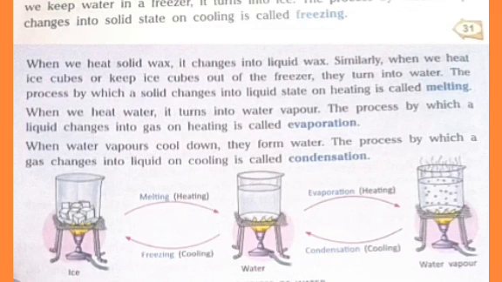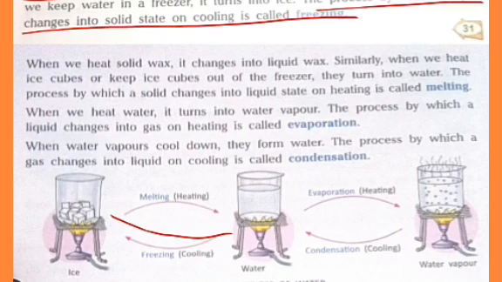States of matter are interchangeable. We all know that water exists in three states, that is, solid, liquid, and gas. And these three states of water are interchangeable. Matter can change from one state to another on heating or cooling. Children, you all might have seen that when we keep water in a freezer, it turns into ice. So, the process by which a liquid changes into solid state on cooling is called freezing.